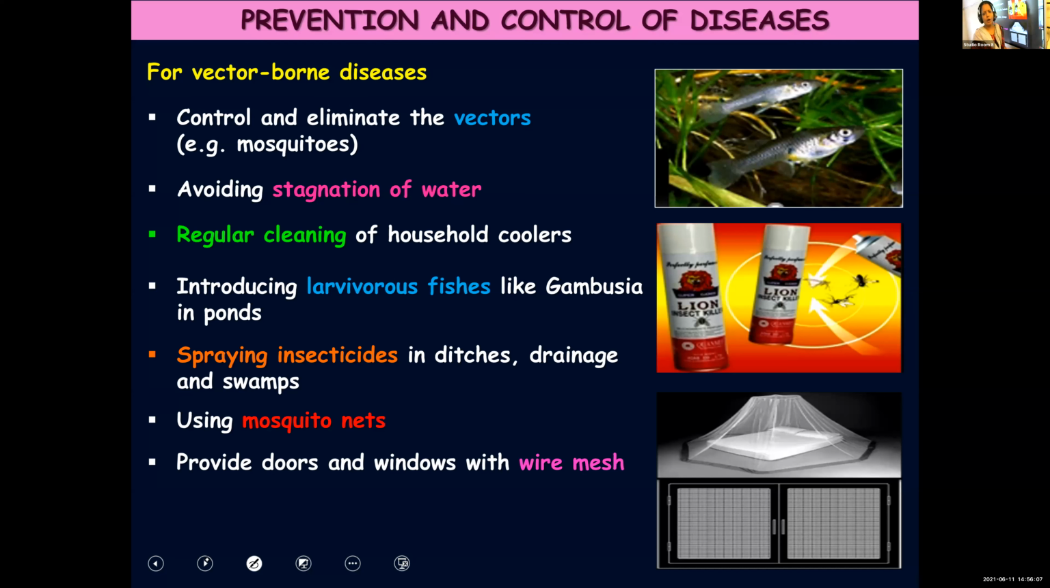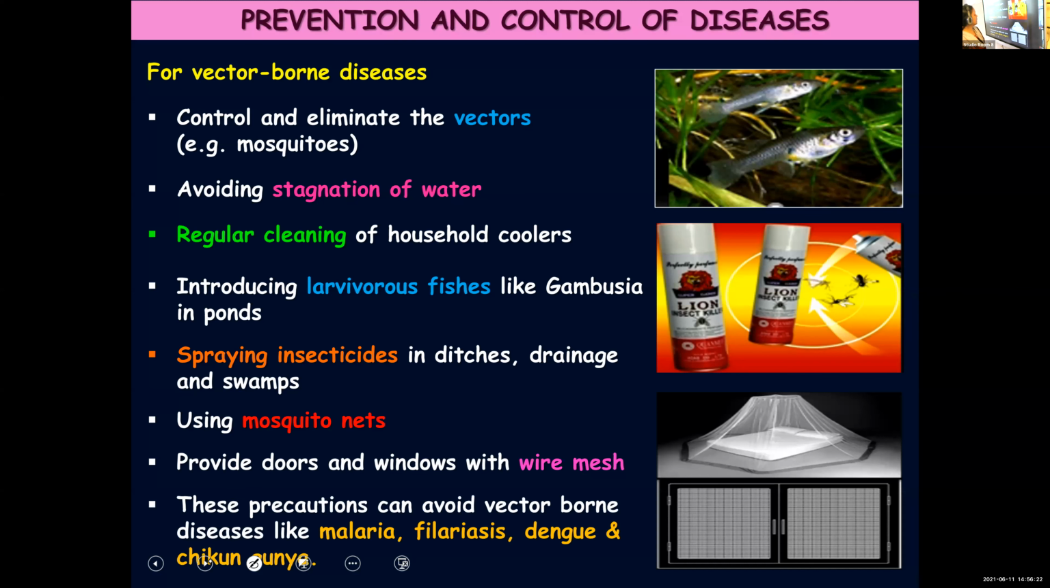And doors, that is a common thing. Now many people are fitting meshes or wire meshes on the doors as well as on the windows to keep themselves away from these mosquitoes. These precautions will help us to protect ourselves from vector-borne diseases like malaria, filariasis, chikungunya, dengue fever, etc. So these are some of the precautions that we can take to protect ourselves from vector-borne diseases.